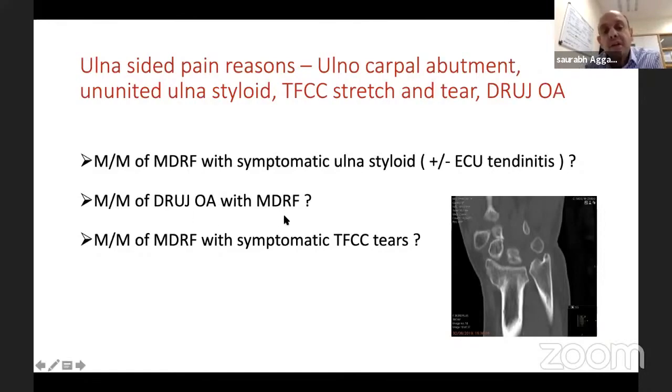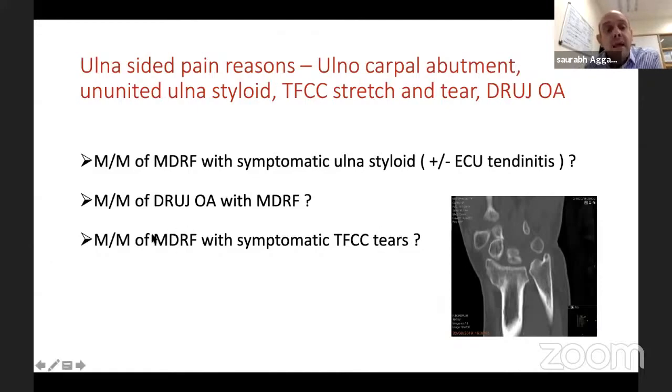Management of DRUJ arthritis in a distal radius malunited fracture. Again, DRUJ arthritis, difficult problem to deal with, especially in young people. Management can be, if it's just synovitis, fine, you can give steroid injections. Otherwise, ulnar hemi or total ulnar arthroplasty, Scheker's, but in a young man, not easy to deal with because you can't offer a young person, man or woman, ulnar hemi. So DRUJ OA, not easy, especially in young people.